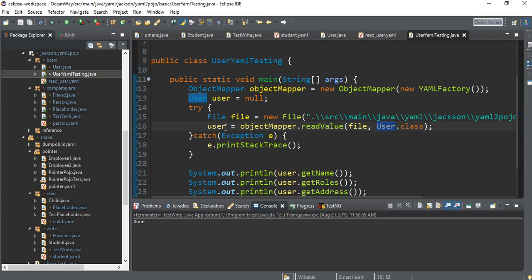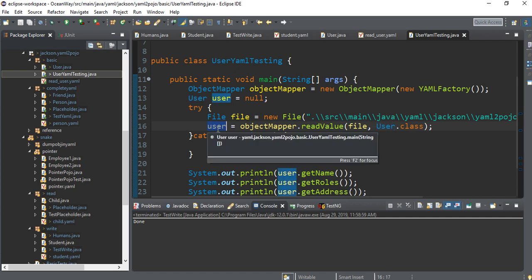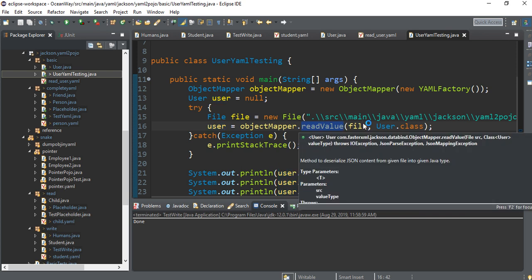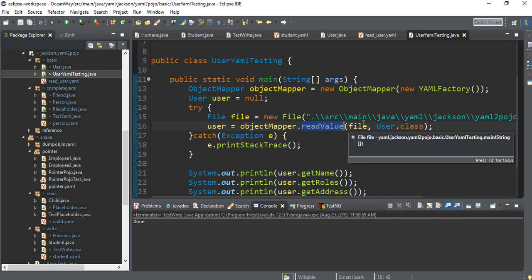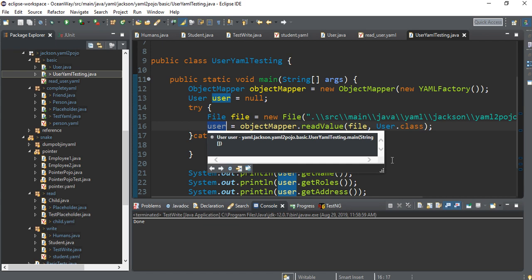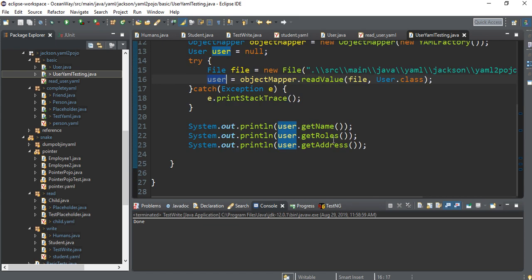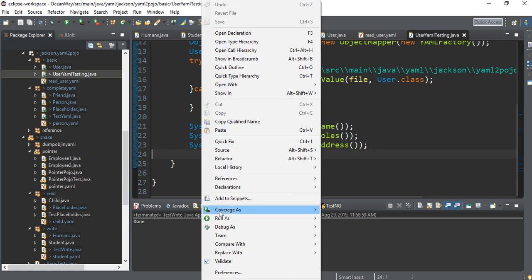In SnakeYAML also we have the same kind of thing, where we are using yaml.loadAs. Here we have this method readValue. So libraries have different methods, but the structure is almost exactly the same. In one line, everything is happening. So this code will populate the user object, and here I have printed a few values like user.getName, user.getRoles, user.getAddress, etc. Okay, so let me run this particular code.